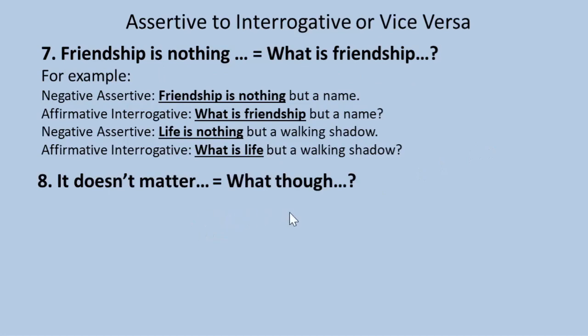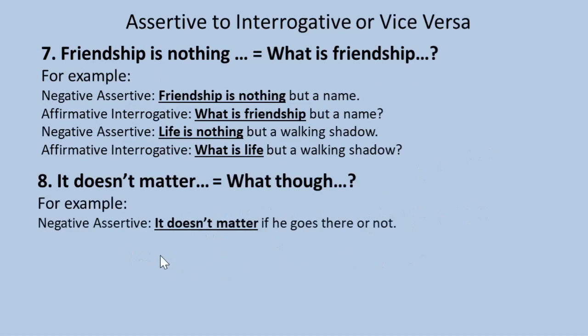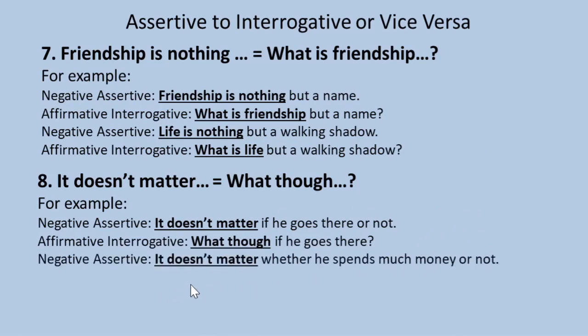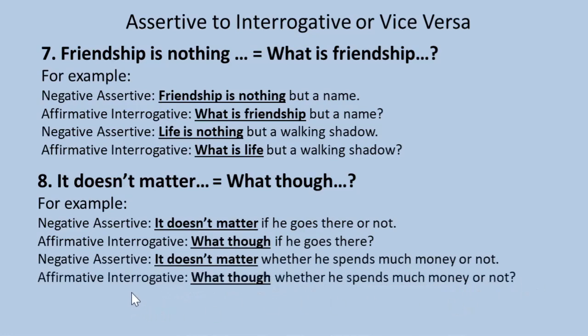It doesn't matter equals what though. For example, negative assertive, it doesn't matter if he goes there or not. Affirmative interrogative, what though if he goes there or not? Negative assertive, it doesn't matter whether he spends much money or not. Affirmative interrogative, what though whether he spends much money or not? So look at the sentence, it doesn't matter is replaced with what though. So it doesn't matter equals what though.